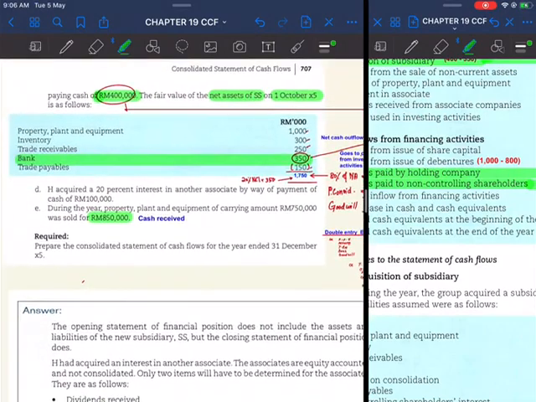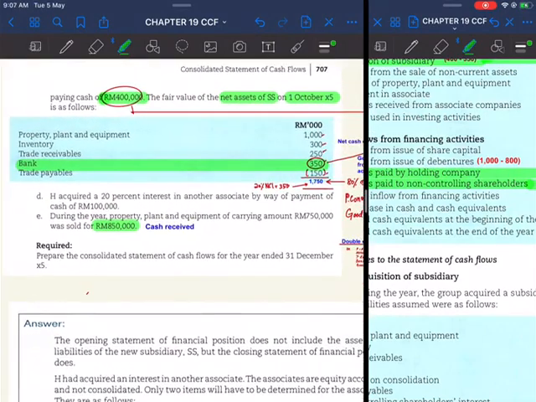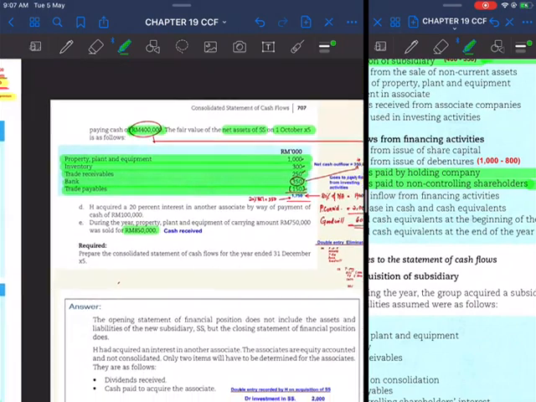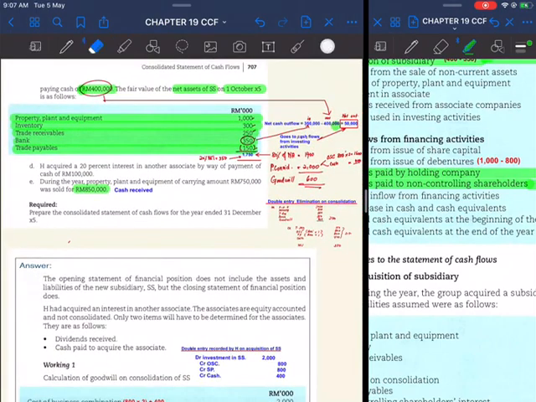Apart from this, for assets that are acquired by the holding company, all these assets will be entered into individual asset accounts and also liabilities accounts. For example, property, plant and equipment.